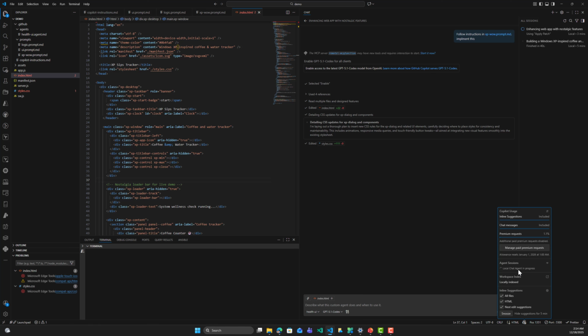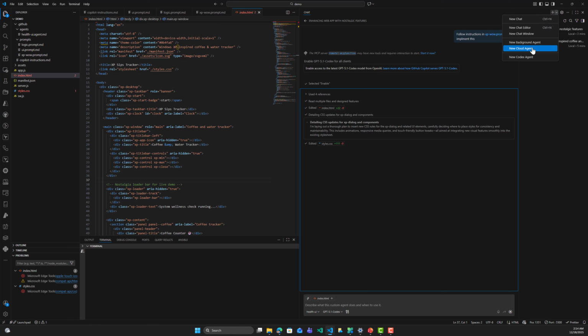So we can have a local chat agent, and we can even have a cloud agent that will work for us, or we can have the Codex agent developed by OpenAI in order to work for us. So we can have a local agent and even a cloud agent. All right, so the app.js has been modified too. It's still thinking.